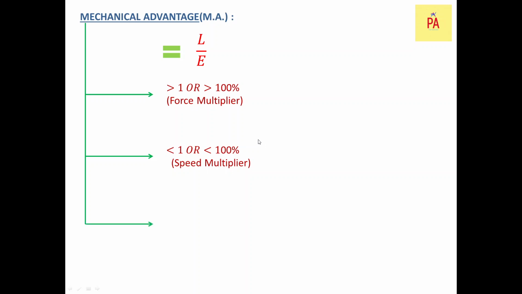Clear? Now comes the last one, mechanical advantage equal to 1 or 100%. This means load and effort are equal, the forces are equal. This case is especially when the direction of effort is changed. The typical example is a single fixed pulley, where you are lifting a load, or lifting water from a well by a pulley, giving effort downwards while the load moves upwards. We'll discuss this aspect when we cover pulleys.